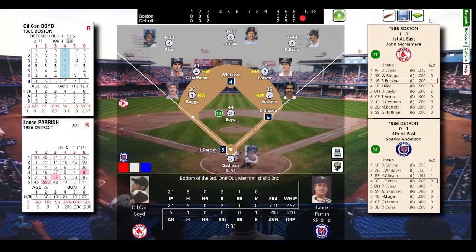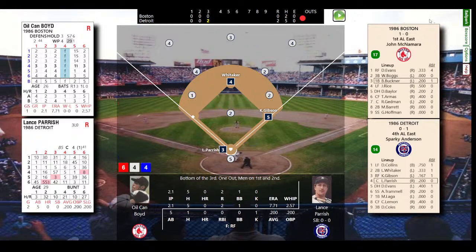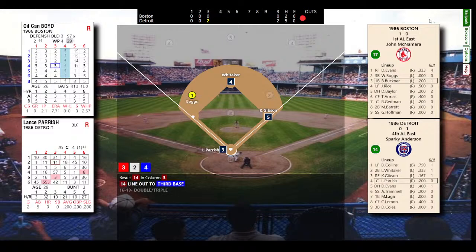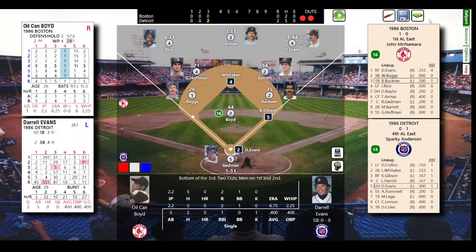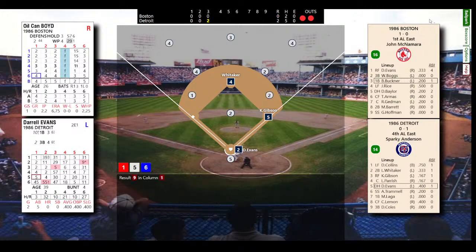This Red Sox roster does get better as the year goes along. Just with Spike Owen, Dave Henderson, and so forth. Here's Parrish now. 1 out, first and second. Lines up the box. He makes the play. So 2 gone. 2 outs, men on first and second. And here is Darrell Evans, who's 1 for 1 today. And he pops out to end the inning, but the Tigers get 2. 2 runs, 4 hits. And they lead it 2-0 here.